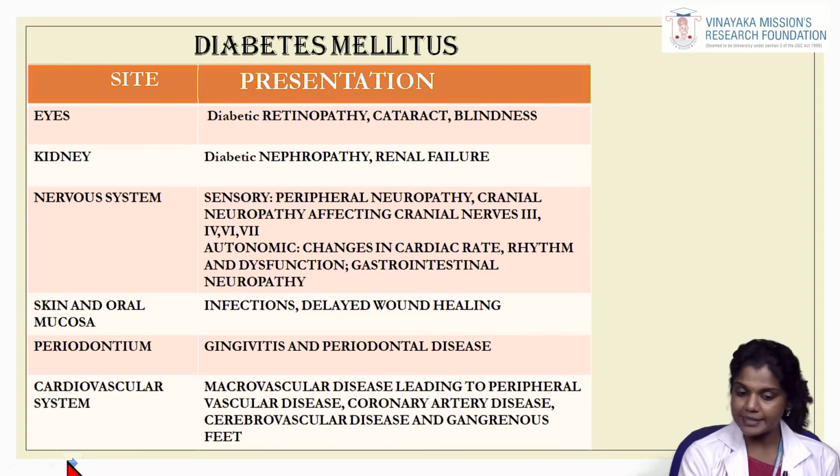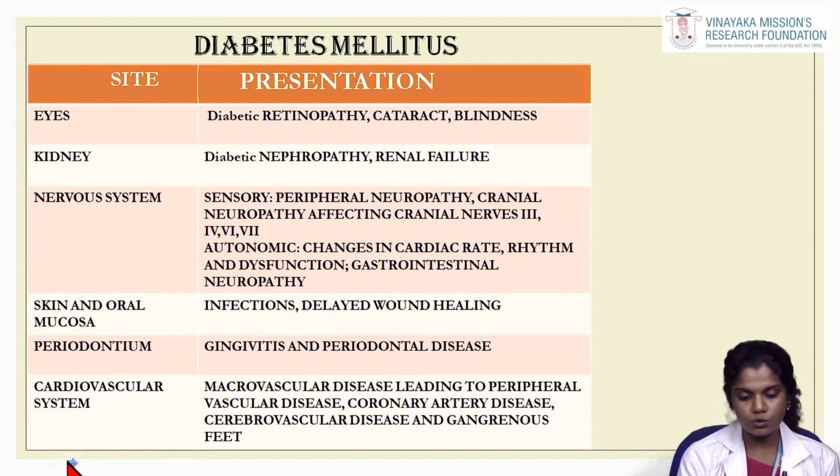In the eyes, there is diabetic retinopathy, cataract and blindness. In the kidneys, there is diabetic nephropathy or renal failure. In the nervous system, both sensory and autonomic disturbances occur. The sensory changes include peripheral neuropathy and cranial neuropathy affecting cranial nerves 3, 4, 6 and 7, and the autonomic changes include changes in cardiac rate and rhythm, dysfunction and gastrointestinal neuropathy.